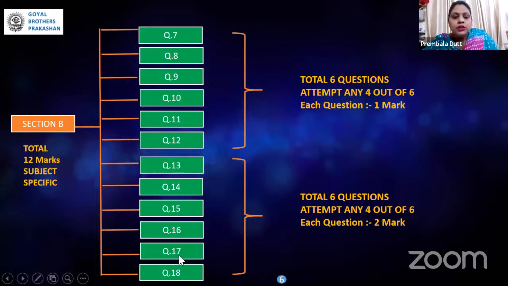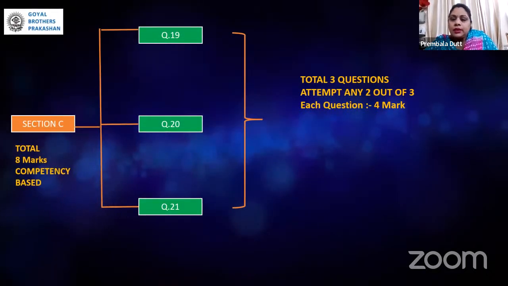Whereas questions number 13 to 18 are of 2 marks each. They are again 6 questions, and the child has to attempt any 4 amongst these 6 questions. This is for section B. Then the last and very important section of this question paper is section C. Here the total weightage is 8 marks. It is totally based on competency, as I said before, and there will be three questions given, 19 to 21. Each question is of 4 marks, but the child has to attempt only and only 2.